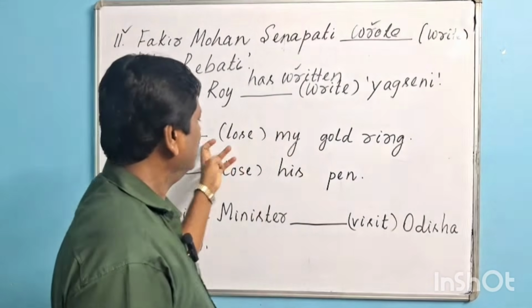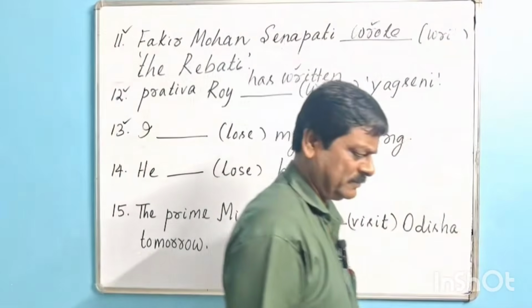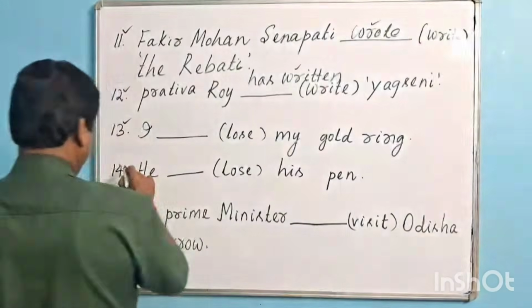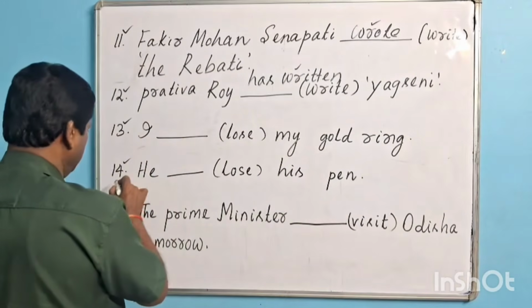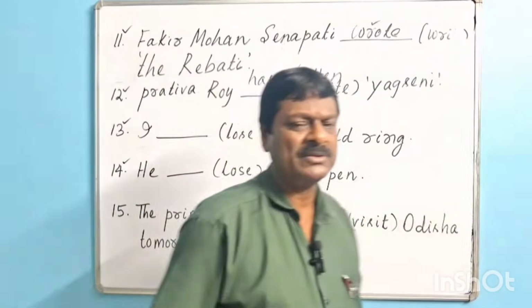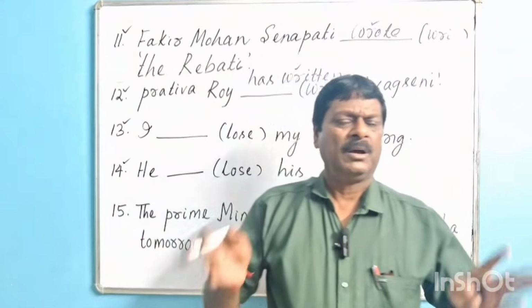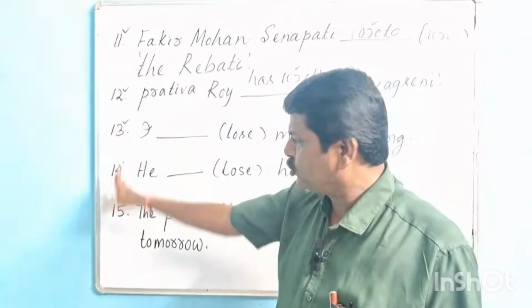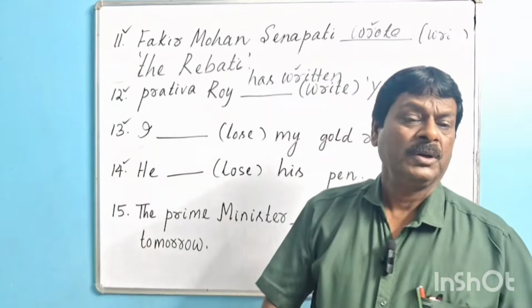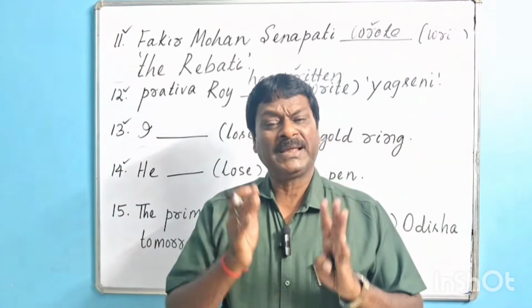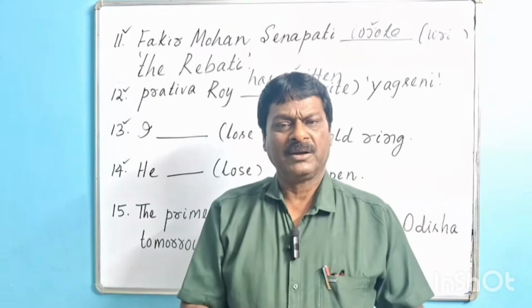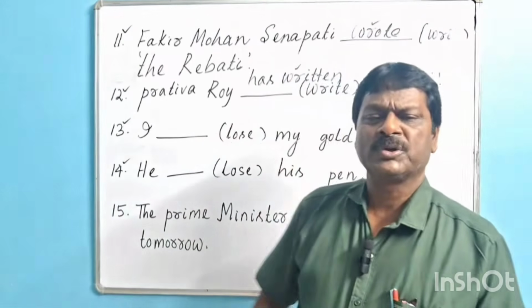I (lose) my gold ring. And another sentence is also there. Question number 14. He (lose) his pen. Dear guys, in these two cases the action has happened in past, but the action which has impact on present, in that case we have to use present perfect tense.